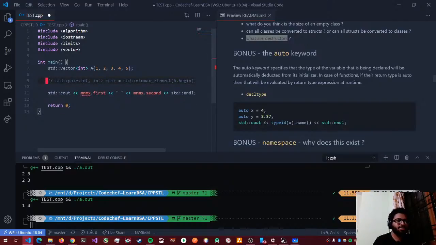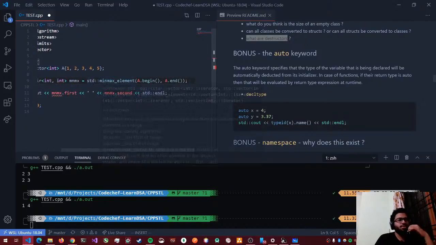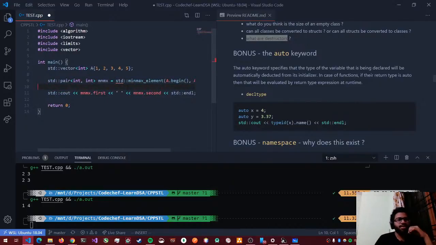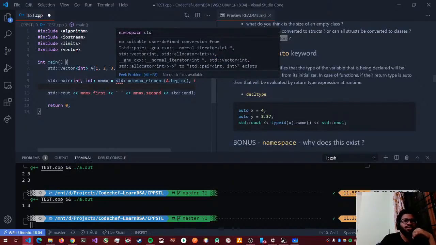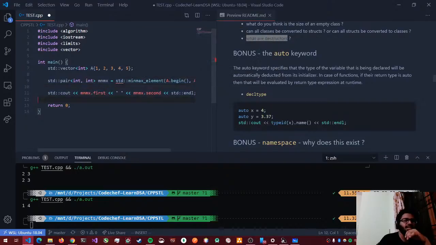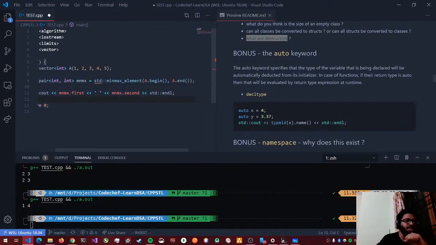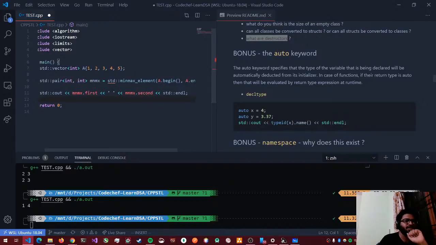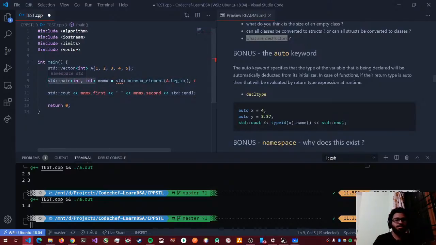For these reasons, actually it's best to just Google and find out what it is. So what we did, this wasn't working, right? Yeah. So it says that there is no suitable conversion from some big stuff to standard pair. So basically it says that whatever this min-max element is returning is not actually a pair of integers. So let's say I do not really know what to do, I'll just put auto. Auto will actually infer the type for whatever the return value of this thing is.